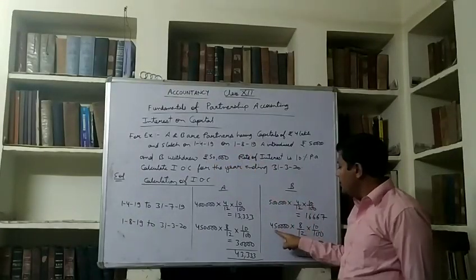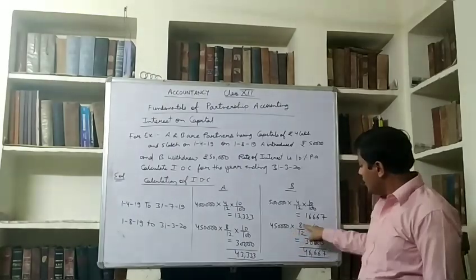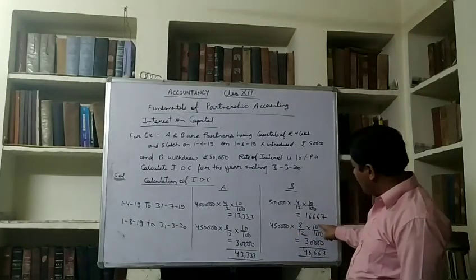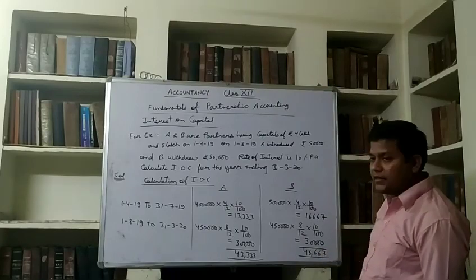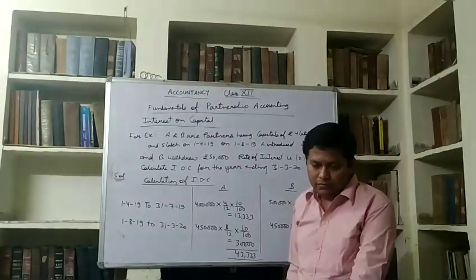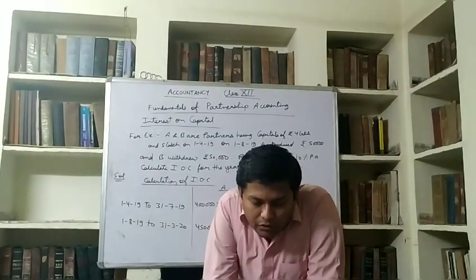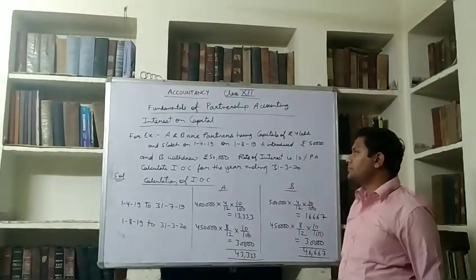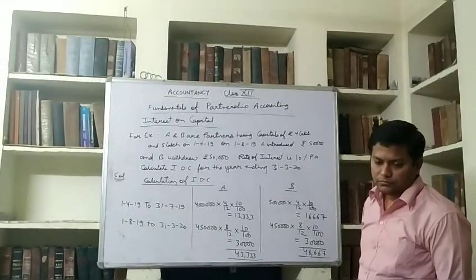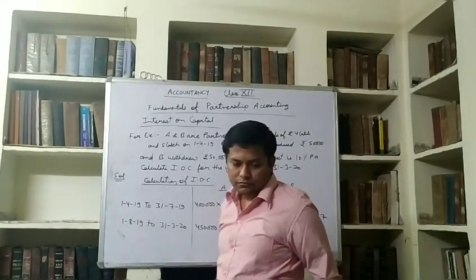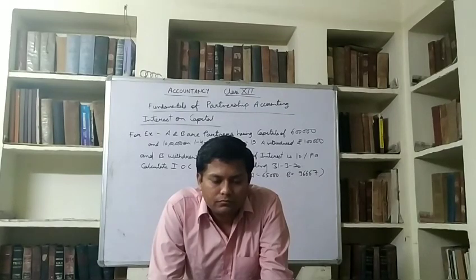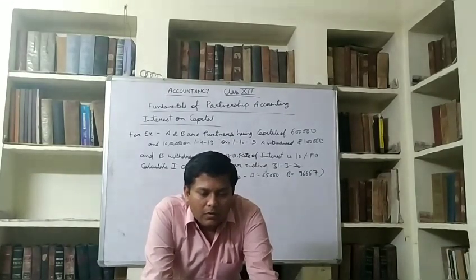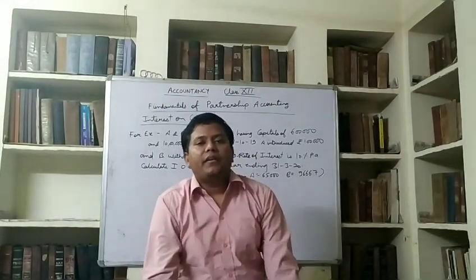So his capital will be 4,50,000 into 8/12 into 10/100, 30,000, and total will be 46,667. Note it and understand. So this is how we calculate interest on capital.